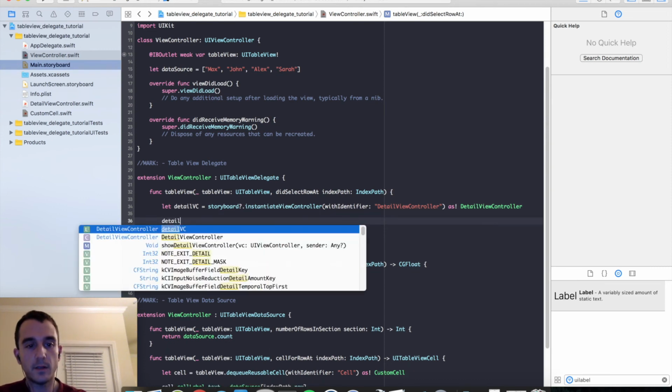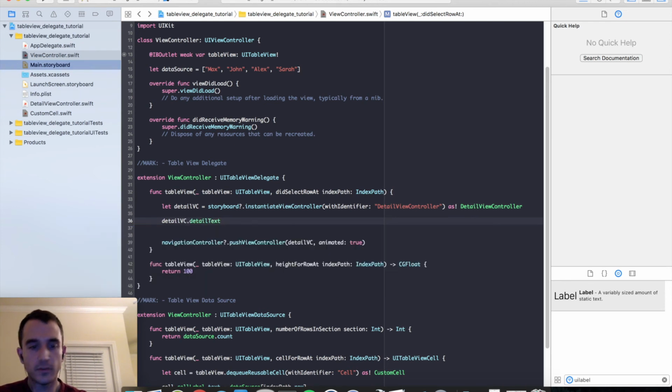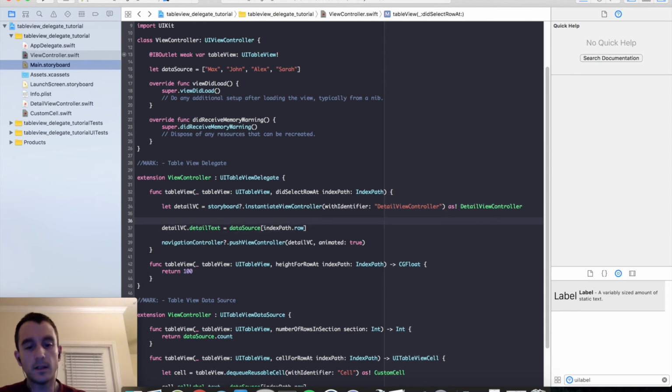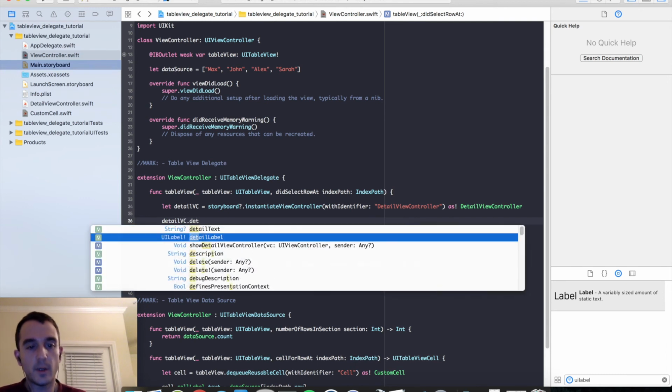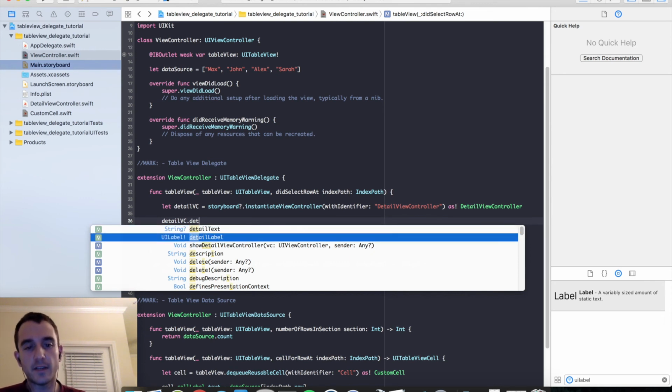So detailVC.detailText, which is our optional string that we bound on the detail view controller, equals dataSource at indexPath.row. And you'll notice here, well, okay, why couldn't we just go ahead and use the label that we added? Remember, if you take a look, we have a UILabel, detailLabel, and we have detailText marked optional. So what would happen if we went ahead and decided to bind our string value to this label right here? We'd have a runtime crash.